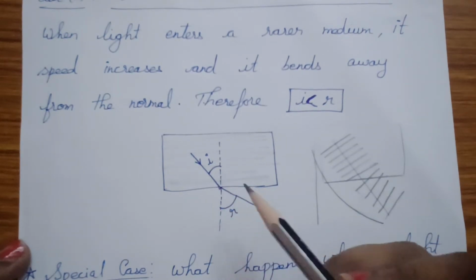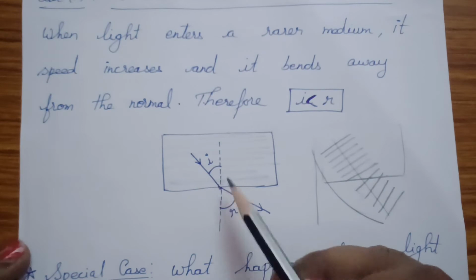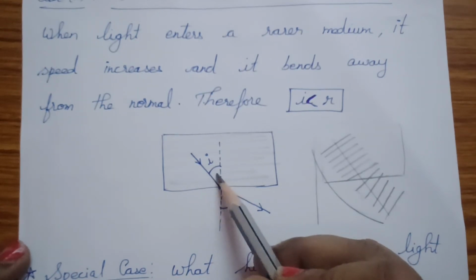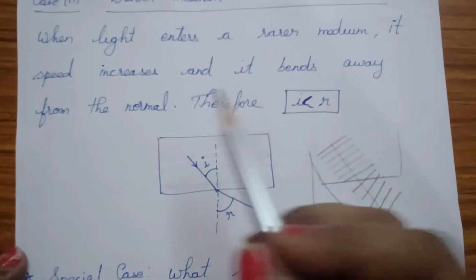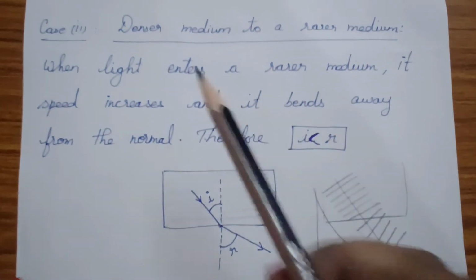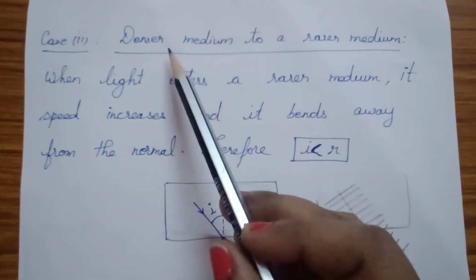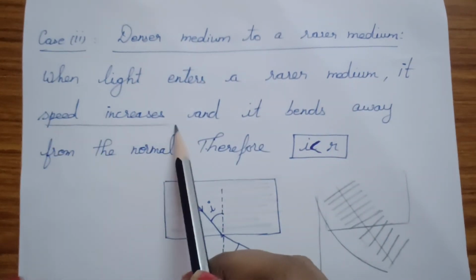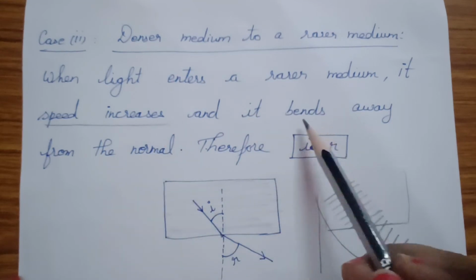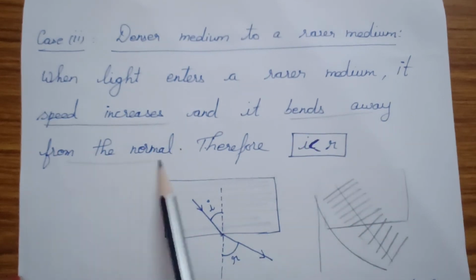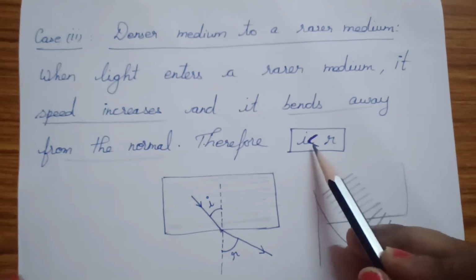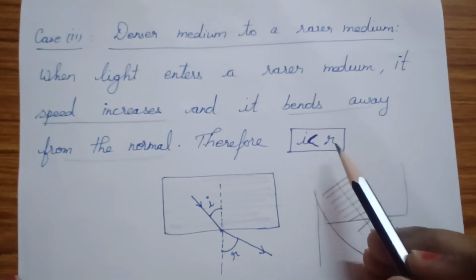If you see this, I is smaller than R, or you can say R is greater than I. When a light ray enters the rarer medium from the denser medium, its speed increases. When the speed increases, it bends away from the normal. The light ray bends away from the normal, so I is smaller than R.